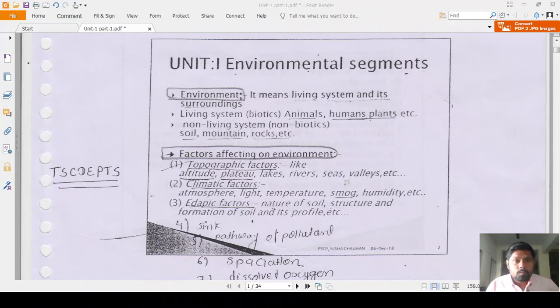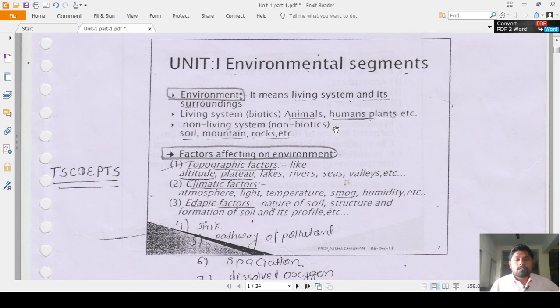Hello friends, in today's lecture I am going to discuss with you unit number 1, that is environmental segments. In units 2, 3 and 4 I discuss environmental pollution, some environmental techniques, some analysis, greenhouse effect, global warming, etc. Now in today's unit I am going to discuss the hydrosphere, biosphere, atmosphere, lithosphere. Those are known as the environmental segments, and some important definitions like threshold value, what is a species, etc.